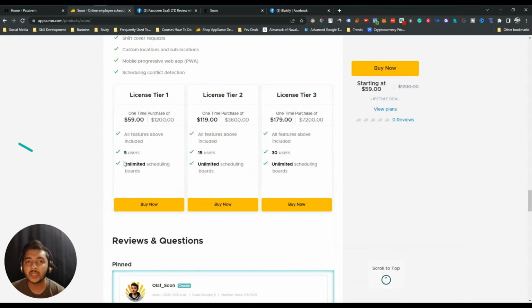But before that, if you see the lifetime deal pricing of Soon on AppSumo, they are offering you up to license tier 3, guys, and depending on the number of users, these license tiers will change. So if you need 30 users, then you have to get this license tier 3, and if 5 users is enough for you, then you can get this license tier 1 at only 59 USD for your lifetime, and you can get at least 10% discount, guys, on this pricing.